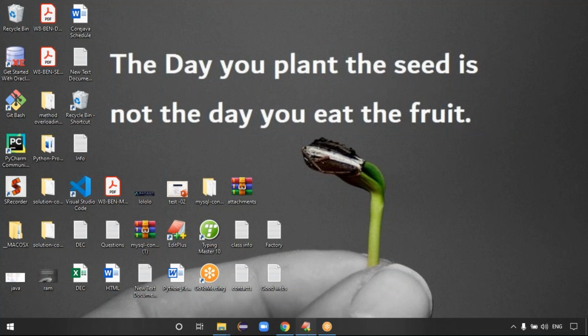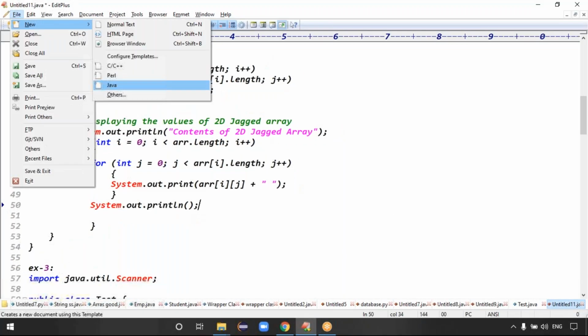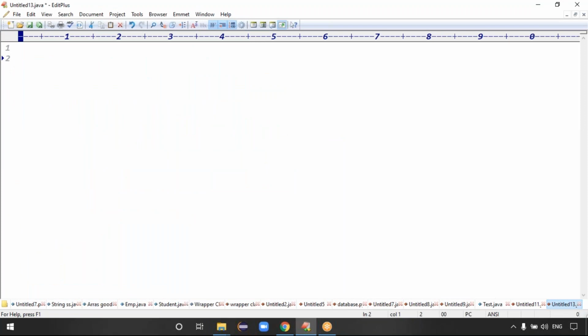Good. Guys, today we'll start a new topic, which is the session tracking mechanism. Once we've done the session tracking mechanism, then we'll go to the listeners concepts. Session means what? A particular time duration is called one session, guys.